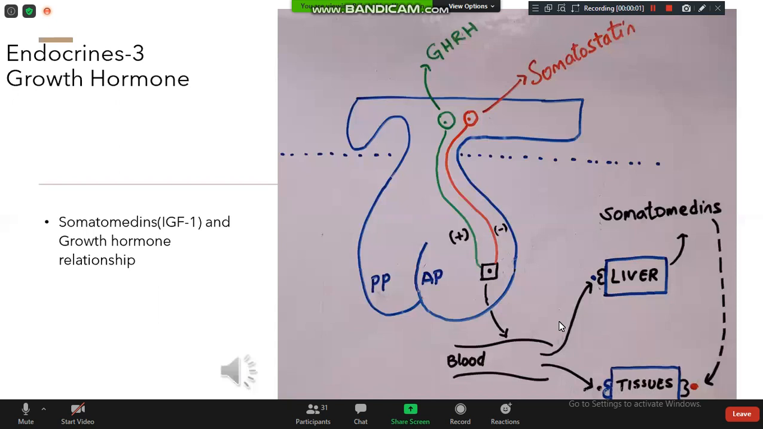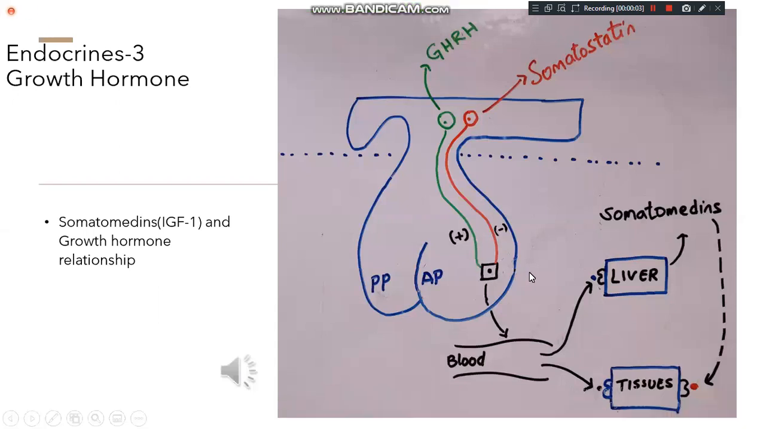The cell is called a somatotrope, and it continuously produces growth hormone. But the production of growth hormone is controlled by two other hormones, growth hormone releasing hormone as well as somatostatin. Both are present in the hypothalamus. Depending on the requirement, they get activated and influence the cell which produces growth hormone, that is the somatotrope. I repeat again, the cell which produces growth hormone is called the somatotrope and it is present in the anterior pituitary. So two other hormones control the growth hormone.